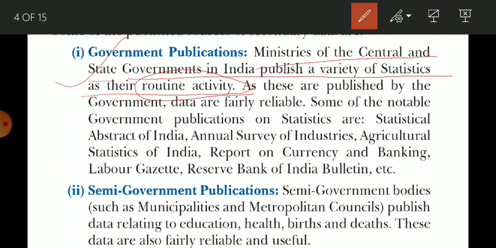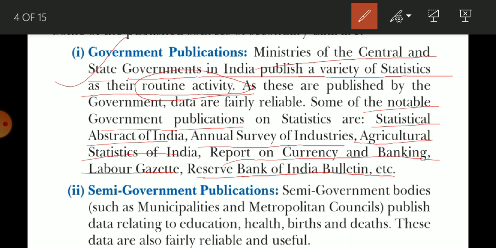So here are given some notable publications, so you have to learn them. First is Statistical Abstract of India, Annual Survey of Industries, Agriculture Statistics of India, Report of Currency and Banking, Labour Gazette, Reserve Bank of India Bulletin. So these are government publications and these are published on a regular basis.